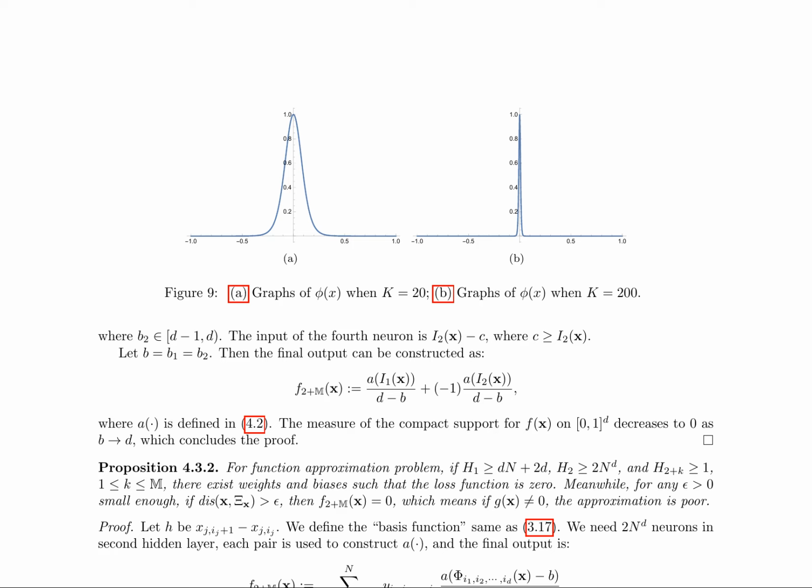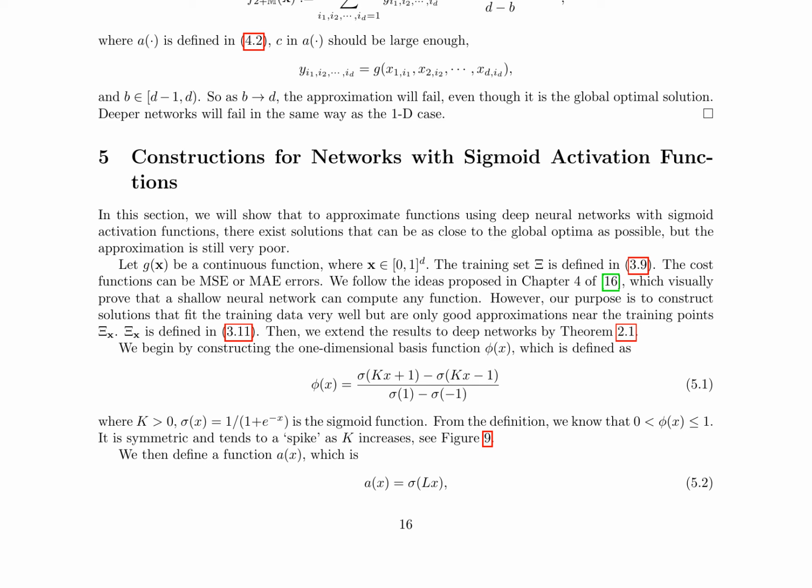For high-dimensional problems, the authors use the same settings and notations as in section 3.3, except for the basis function and activation function. They define the basis function as in equation 3.17, requiring second neurons in the second hidden layer, each pair used to construct a, and the final output is defined in equation 4.13. As b goes to d, the approximation will fail, even though it is the global optimal solution. Deeper networks will fail in the same way as the 1D case.